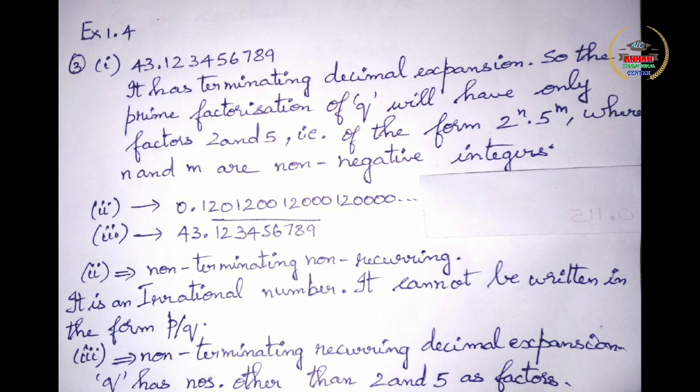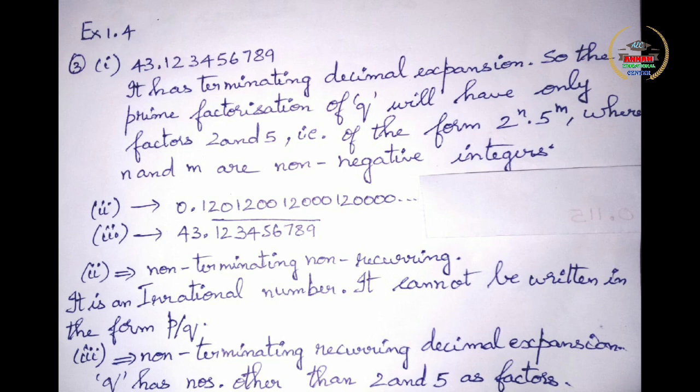When you consider subdivision 2, it is not at all a rational number, because you can see that it is not terminating and it is not recurring also. So both the conditions fail. Therefore, it is an irrational number. It is both non-terminating and non-recurring. It cannot be written in the form P by Q. Only if you write it in the form P by Q, then you can discuss what is going to be the form of Q. First of all, since this number is an irrational number, it cannot be written in the form P by Q.